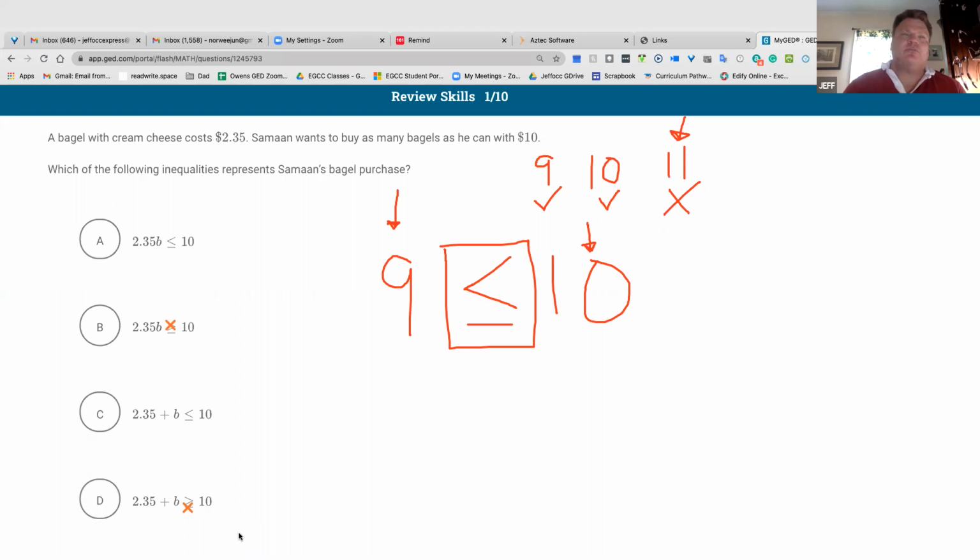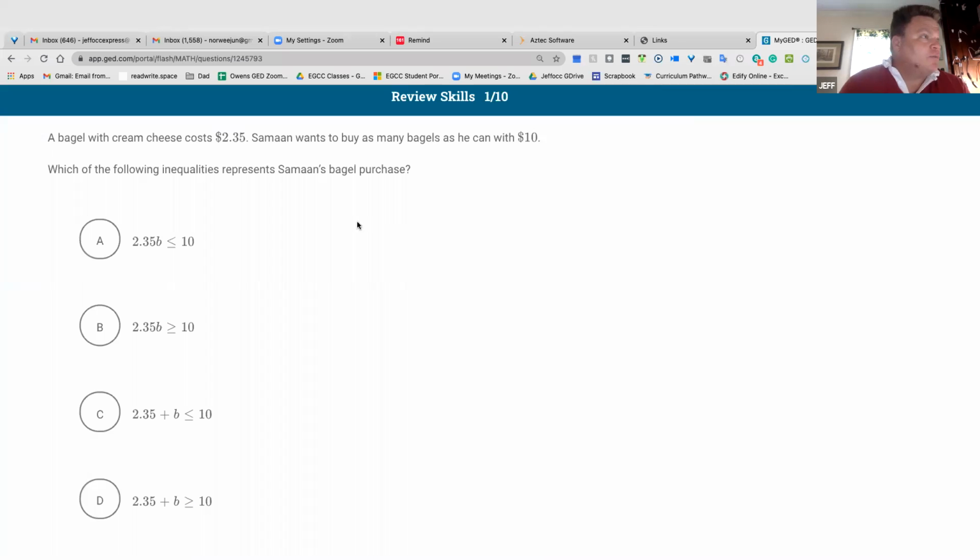This is just speaking the language of math and all of its little weirdness. A budget question can't go over the budget. So all we did was throw in, if it was $9, the alligator would face this way, and 9 is fine. 11 is no good. 10 is equal to, that's why there's that little line there. So now the question is, let me get rid of that one and that one.